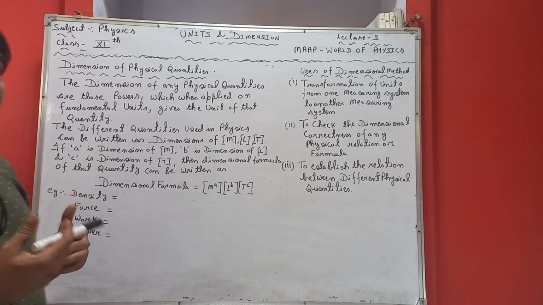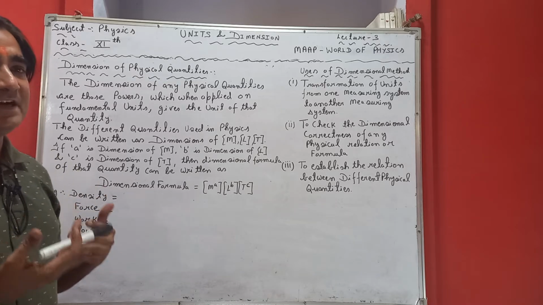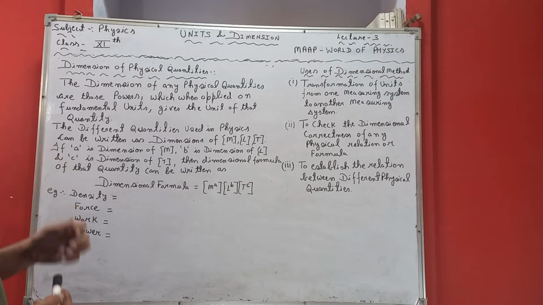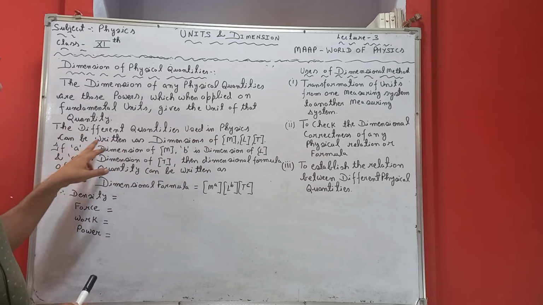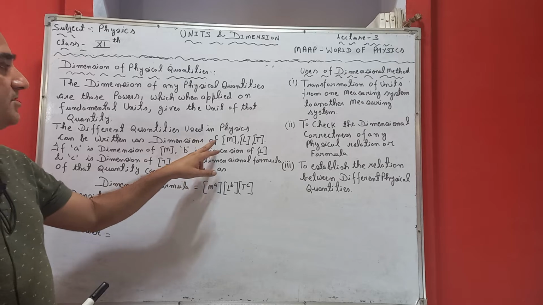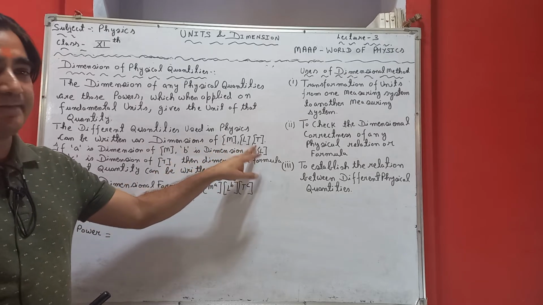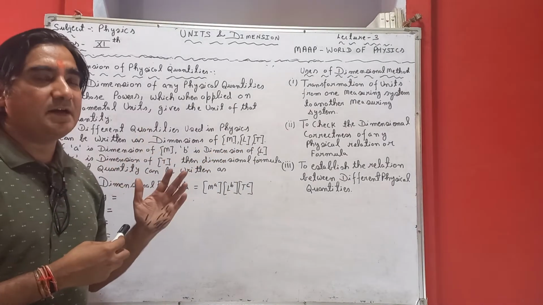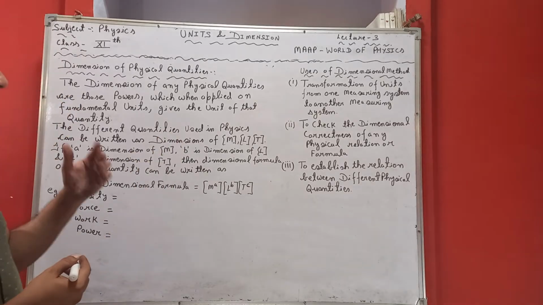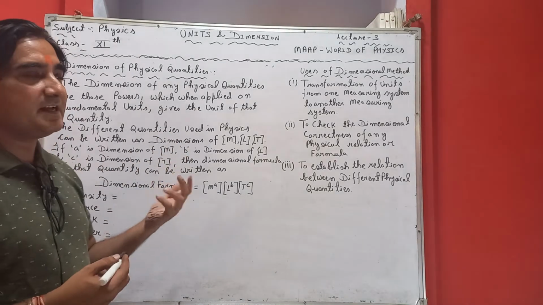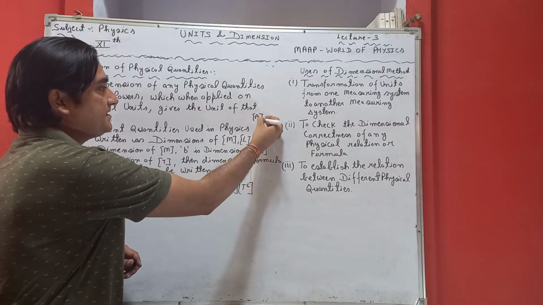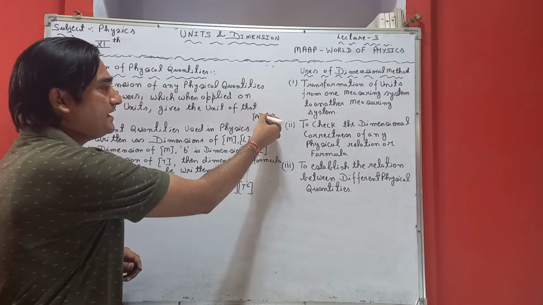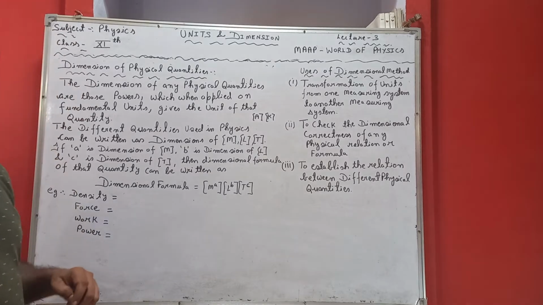In physics we are dealing with physical quantities. The different quantities used in physics can be written as dimension of mass, length and time. We know that mass, length and time are fundamental quantities. Even current, which can be expressed in ampere, and temperature, which can be expressed in Kelvin, are also fundamental quantities.